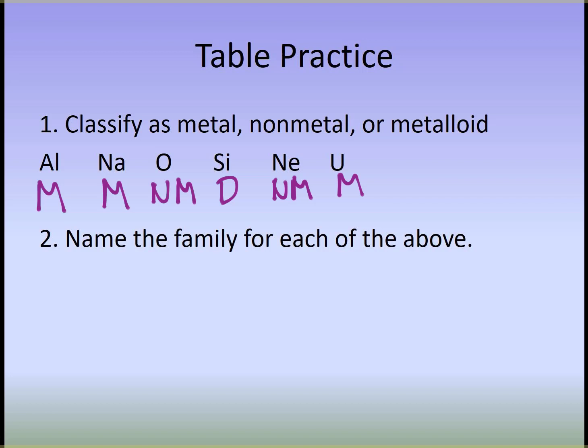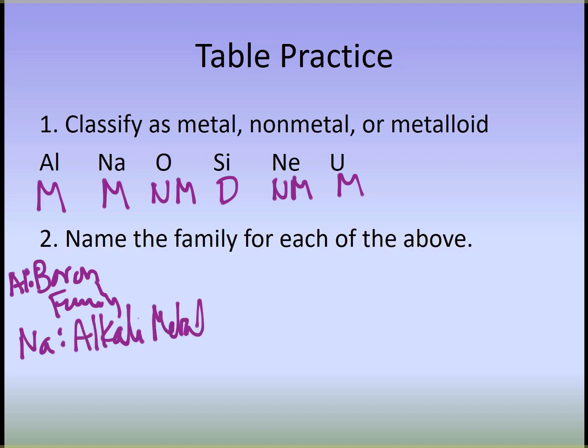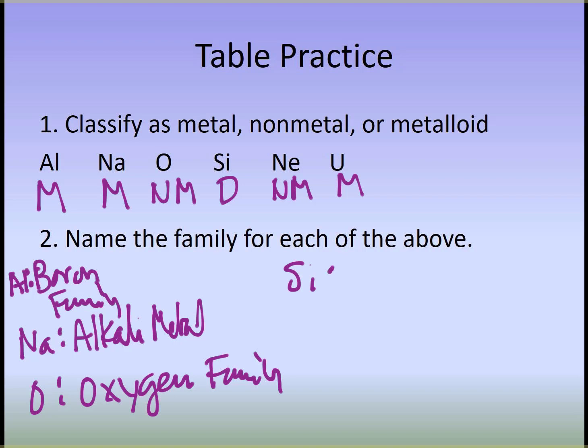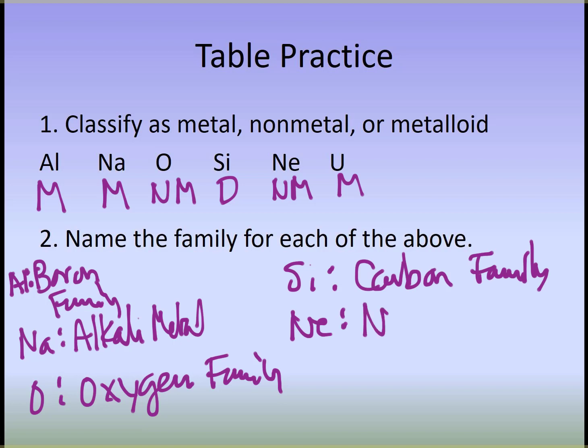Name the family for each of these. So aluminum is in the boron family. We have sodium. This is an alkali metal. Oxygen is in the oxygen family. Silicon, a metalloid, and it is in the carbon family. Neon, as I said before, it's a noble gas. And uranium, this is just a name, it's named by the row, or it's an actinide.